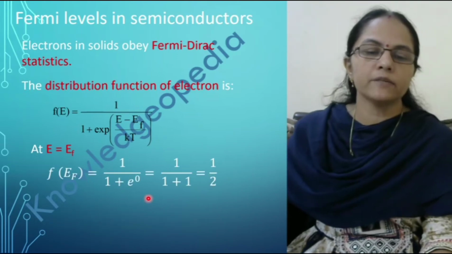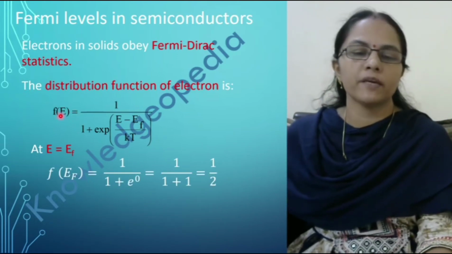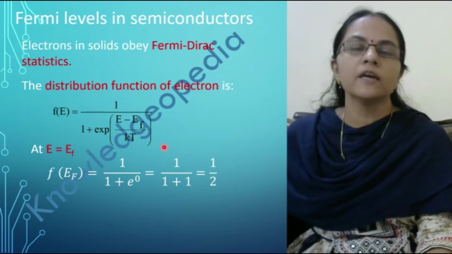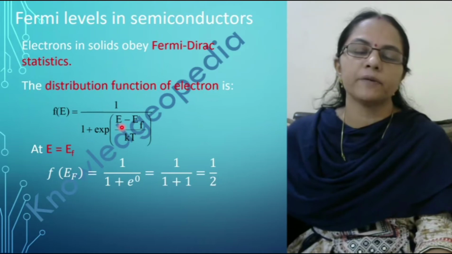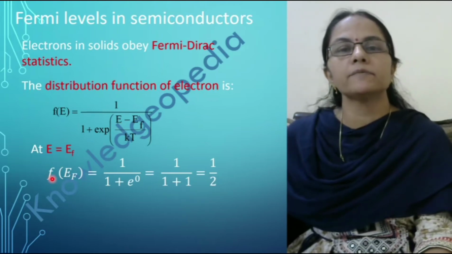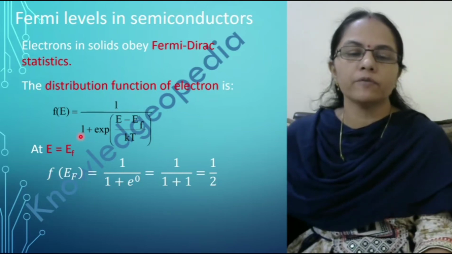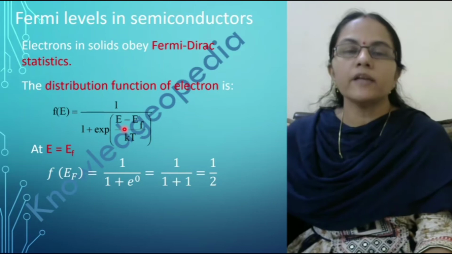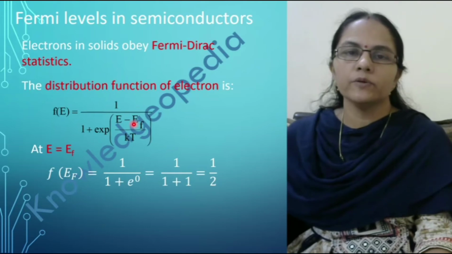We know that the probability distribution function for electron is given by f of E equals this expression. Now I will substitute EF in place of E, because we are finding the probability at the Fermi energy level. So f of EF equals 1 by 1 plus exp of (EF minus EF), that is equal to 0.